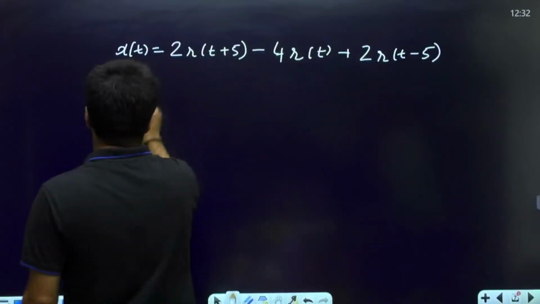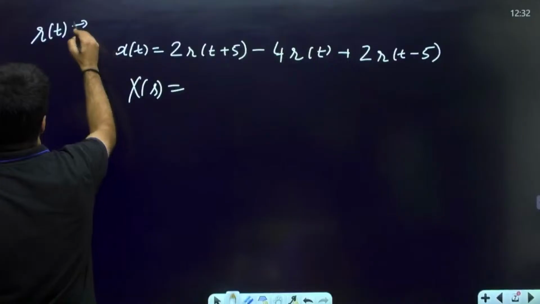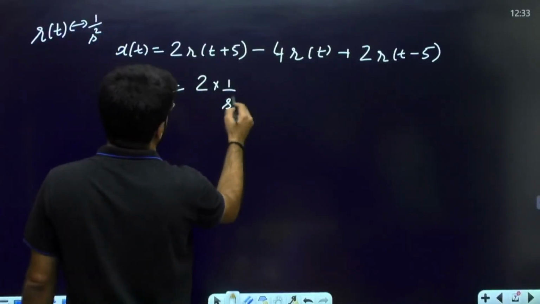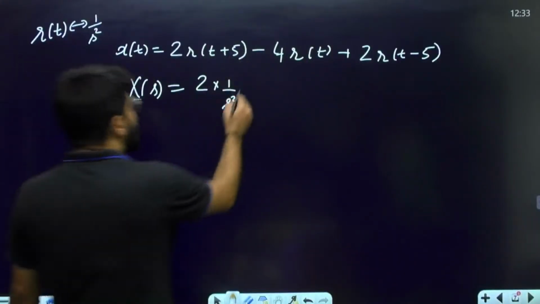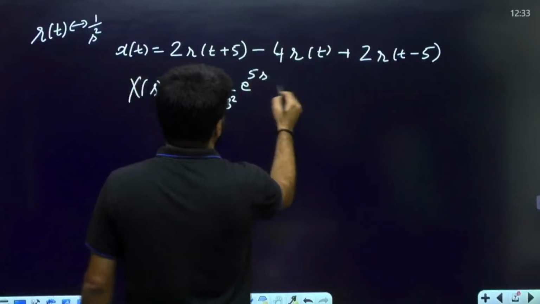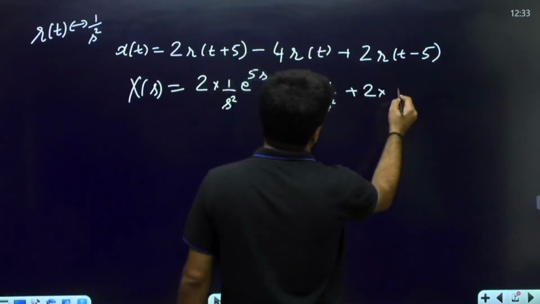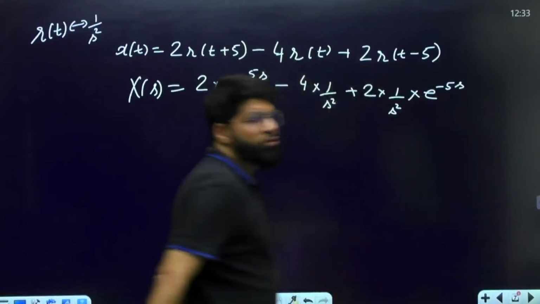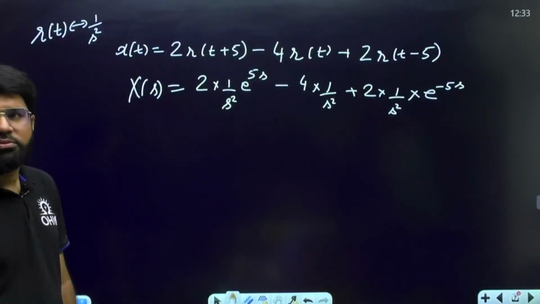So what is the Laplace transform? We know the Laplace transform of a ramp is 1 by s square. So 2 into 1 by s square, but by the time shifting property, an exponential term comes up, e power 5s. Then -4 times 1 by s square, plus 2 times 1 by s square with e power -5s, as per the time shift property.